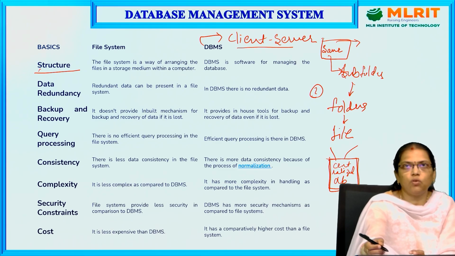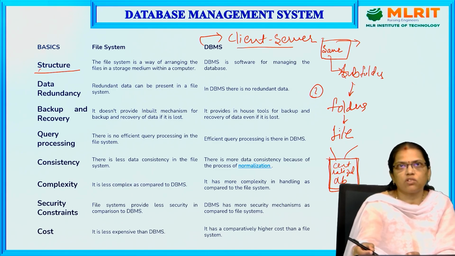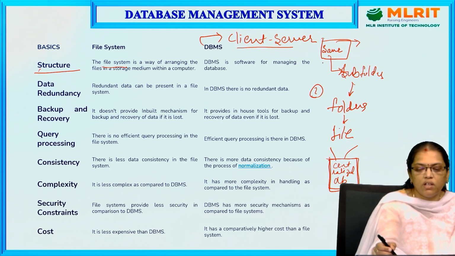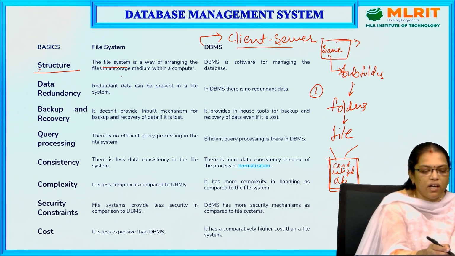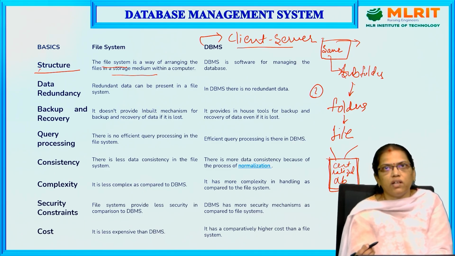As I told you, we prepare a document, save it in a subfolder, then in the folder, then in a file, whether it may be desktop, downloads, or any type of folder. This is how you store the data in a storage medium. What do you mean by storage medium? You store the data in a pen drive, RAM or ROM.